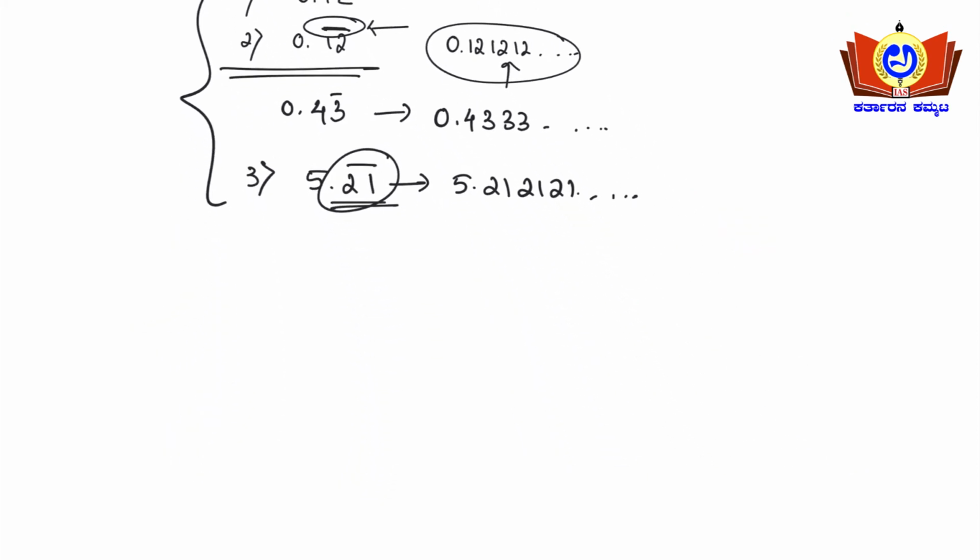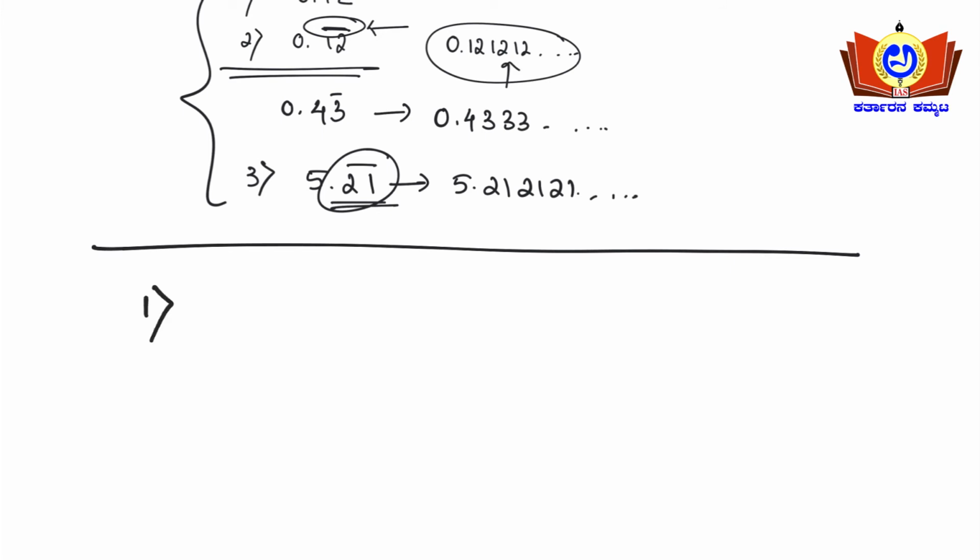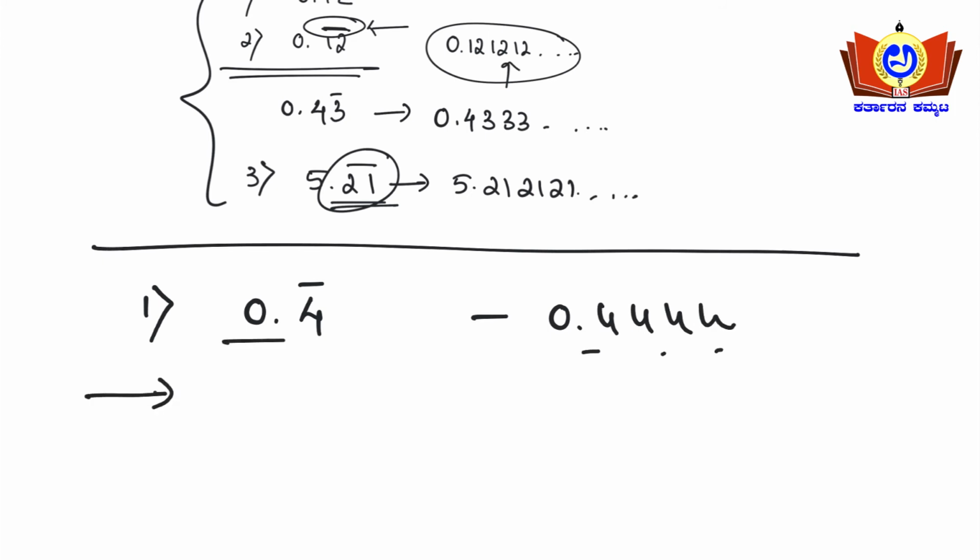So how to convert these decimals into fractions? I'll show you how to solve it. For example, say there is a number 0.4 bar. It is nothing but 0.444, it goes on recurring here. What you need to do is convert this decimal into a fraction. See, what is the number indicated with the bar here? 0.4 is there, so 4 you will write here.